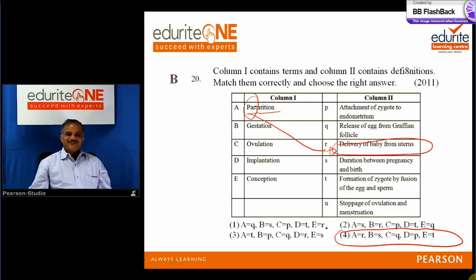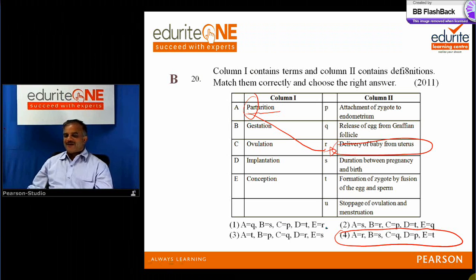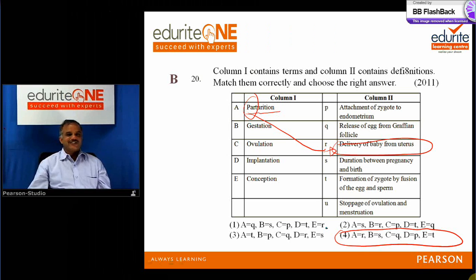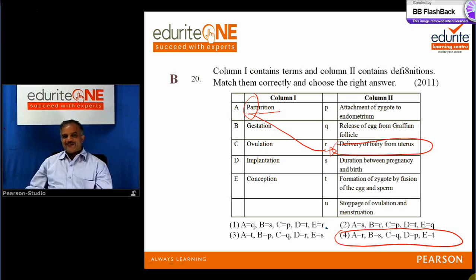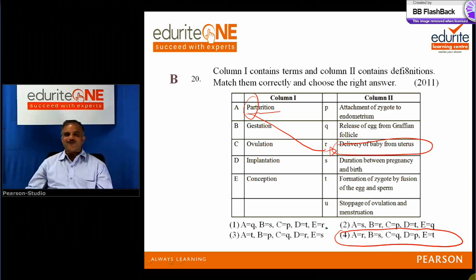of course, you need knowledge. In addition to knowledge, you need what is known as wisdom or shrewdness to eliminate the wrong choices. So in Edurite 1, we teach you the concepts, the foundations, fundamentals, plus a smart way of attacking this problem and eliminating the wrong choices and arriving at the right answer. So I have given you some examples. This is just a spark of the fire, or the light, that we have to offer for you.